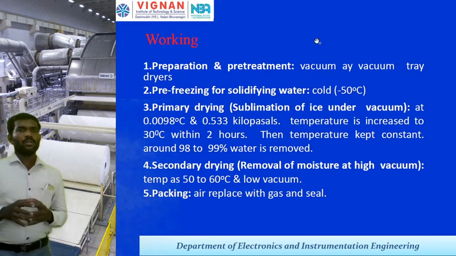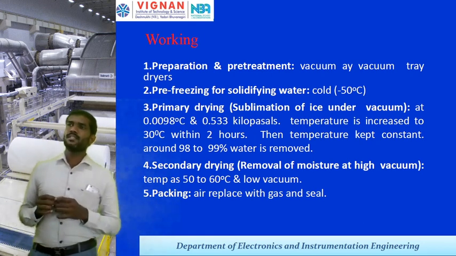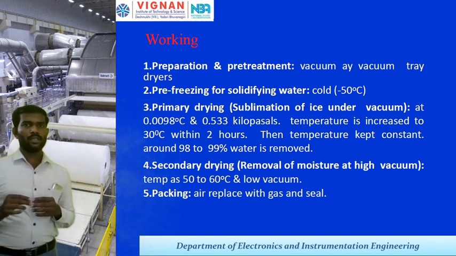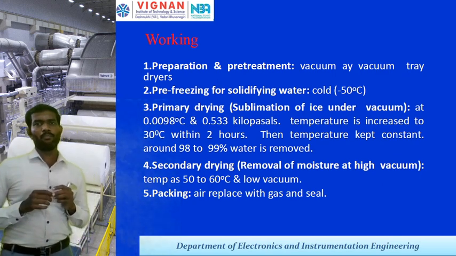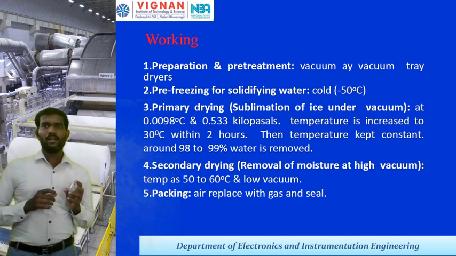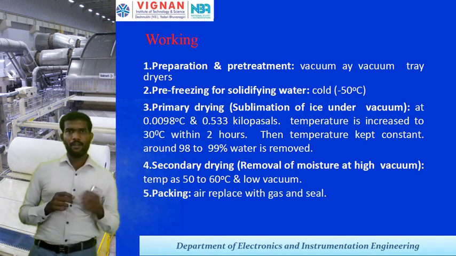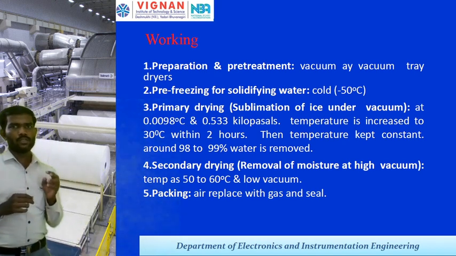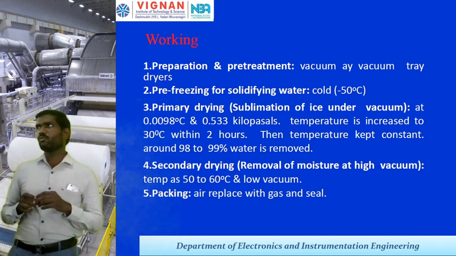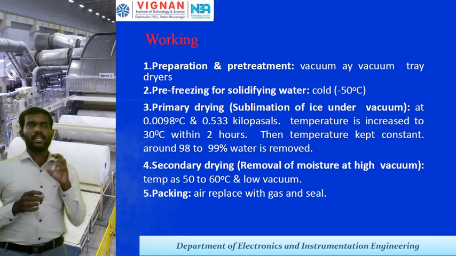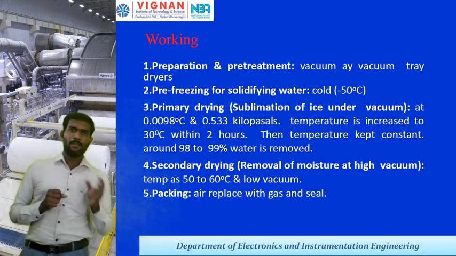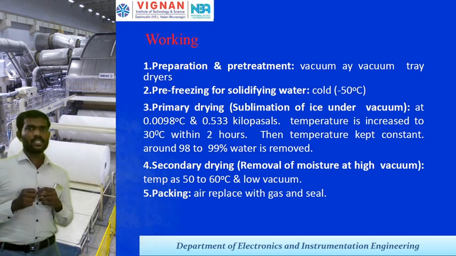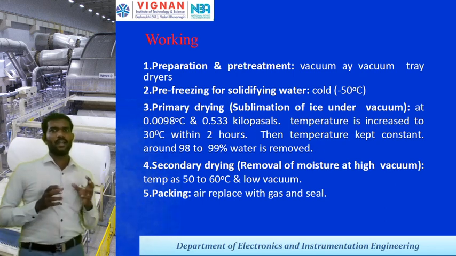Now, the main working of this freeze type dryer is very important. Preparation and pre-treatment are very important, then vacuum by vacuum trays, and pre-freezing for solidifying water. At solidification, the material is maintained cold at a temperature of -50 degrees, followed by primary drying with sublimation of ice under vacuum.